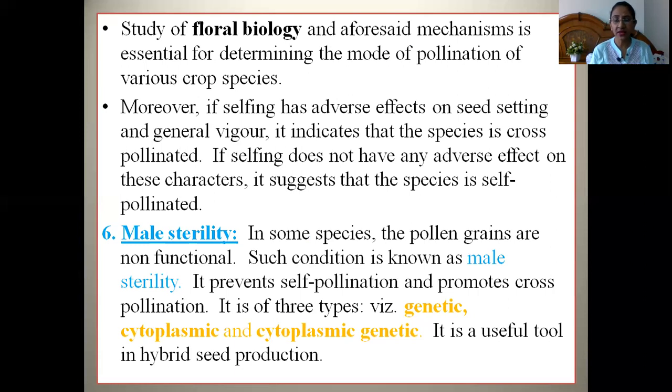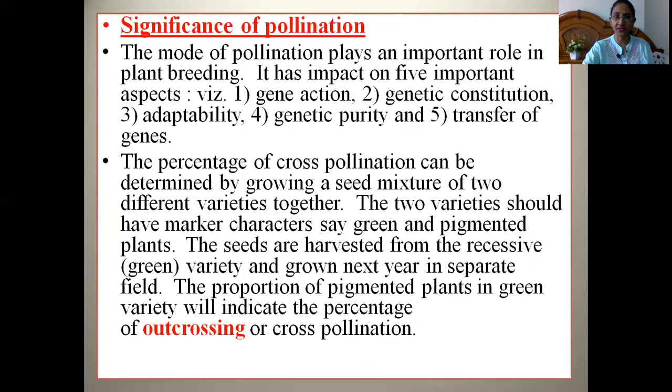Similarly, in self-pollinated species, we cannot go for cross-pollination because there will be some negative impact on the crop species. So there will be some adverse effects on these characters. So we should know the floral biology in order to understand the mode of pollination of various crop species.